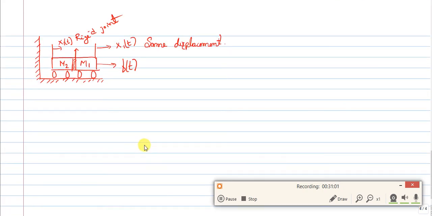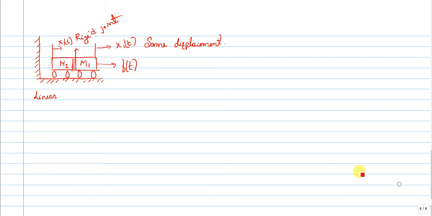We shall move on to the next, the second element, that is the linear spring. Let me explain with the help of a sketch.